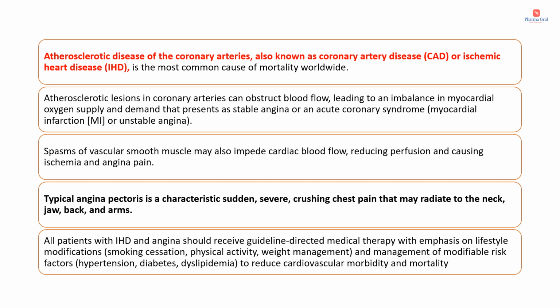Spasms of vascular smooth muscle may also impede cardiac blood flow, thereby reducing perfusion and causing ischemia and angina pain. Typical angina pectoris is a characteristic sudden severe crushing chest pain, which is one of the important features of angina. That is, the pain will be sudden, severe and crushing type of chest pain, and that may radiate to the neck, jaw, back and arms.